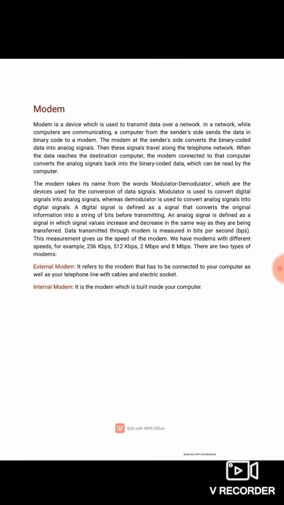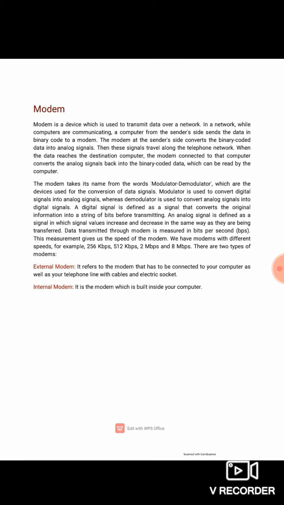So what is the work of a modem? The modulator is responsible for converting digital signals into analog, and the demodulator is responsible for converting analog signals into digital format. The speeds provided by a modem are 256 kilobytes per second, 2 Mbps, 8 Mbps or any other.